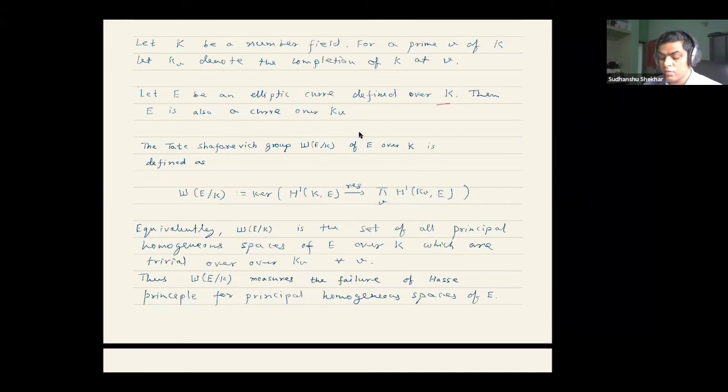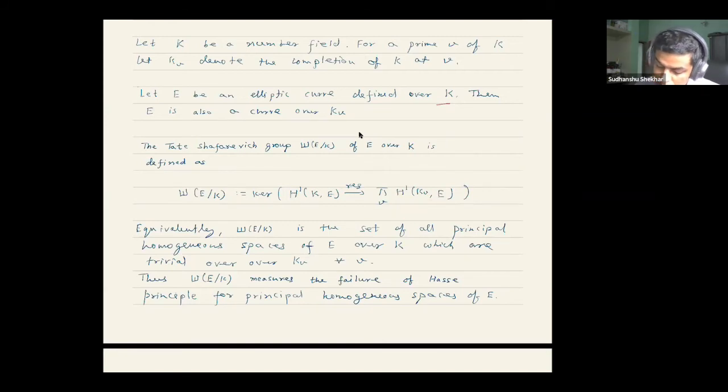If you want to interpret it geometrically, it contains all those principal homogeneous spaces which have points everywhere locally. A principal homogeneous space is trivial over a field L if it has a point over that field. So this contains all those homogeneous spaces which are trivial over K_v for every v.